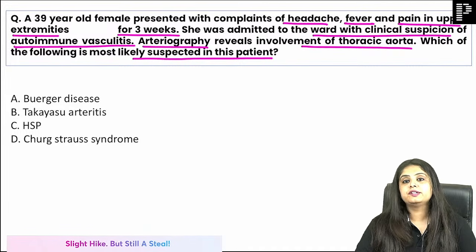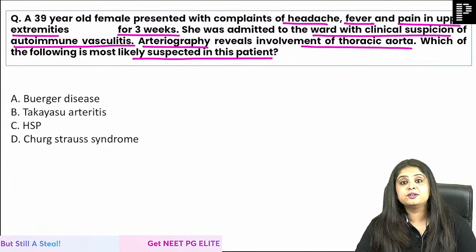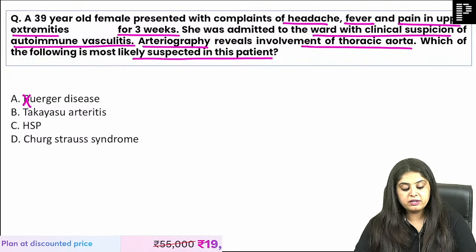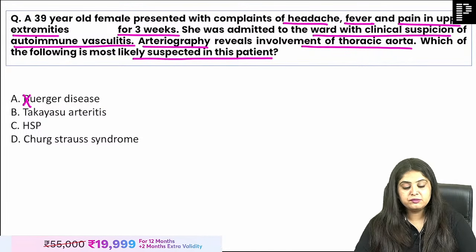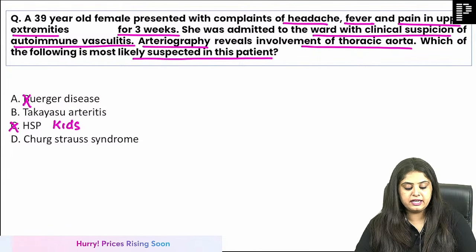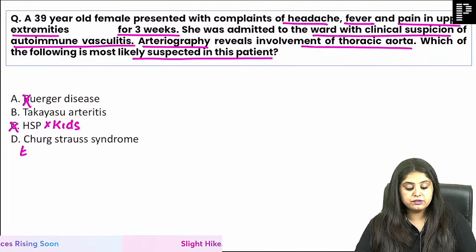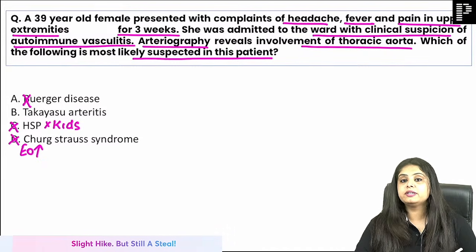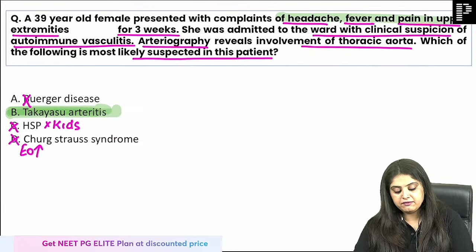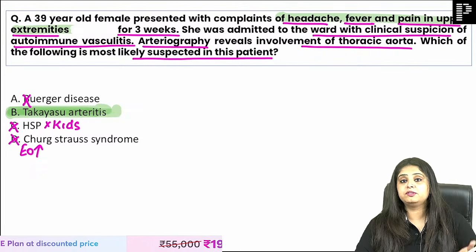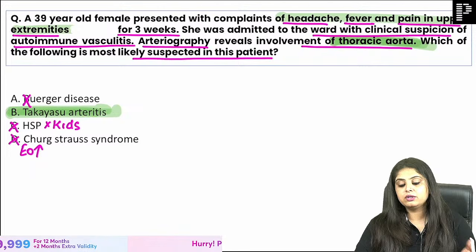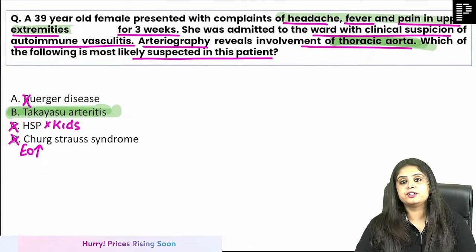So over here, who said that if I finish the topic, I can't ask you the question again? I can ask you anything as per my choice. If it would have been a smoker, I would have thought of BD Burgers. No. HSP, I will teach you in a while, occurs in kids. This is not in kids. Firstly, 39-year-old, not a case. Churg-Strauss syndrome also I will teach you in a while. It shows you increase in eosinophils, not mentioned. Classical Takayasu, because look again, which involvement is there? Upper limbs involvement is there. And what is aortoarteritis? Ma'am, it involves the aorta. Everything is mentioned over here for Takayasu.